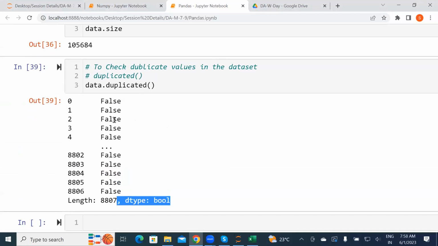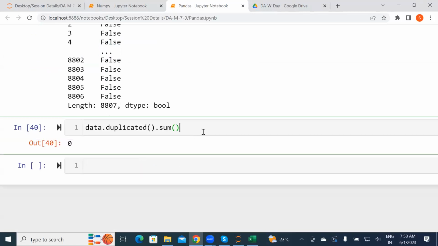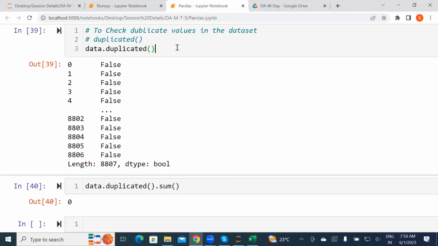True or false, to get the proper duplicate values and see whether they are there or not. The main thing is, whenever you use this, use the predefined method called sum. That will sum all the duplicates and give you the result, that is 0. There is no true, meaning there is nothing there.